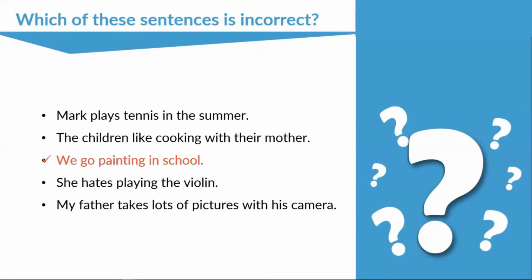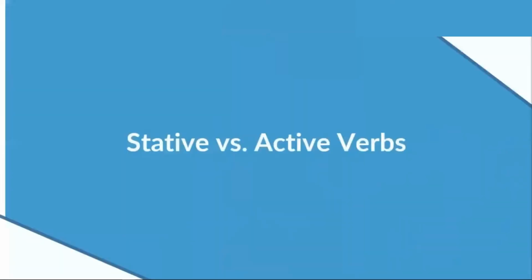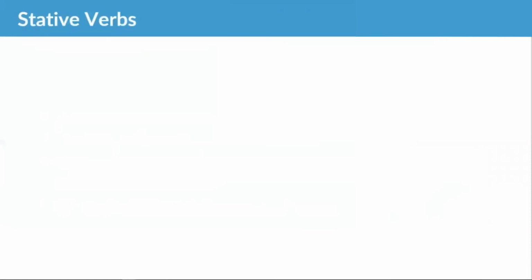Now, guys, we saw those verbs like, love, and hate and how they change the sentence. But what type of verbs are they? There are actually 2 types of verbs. We have stative verbs and we have active verbs. Now we are going to look at the difference between them. So, what are stative verbs?